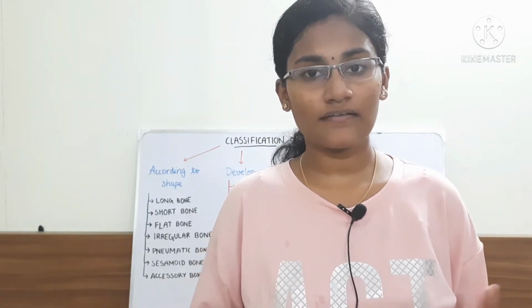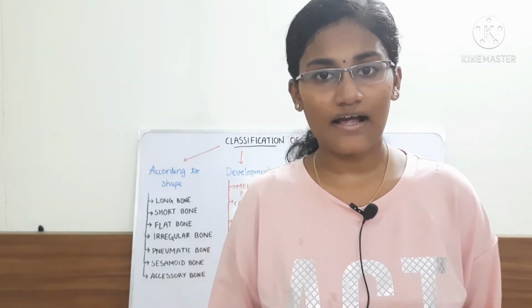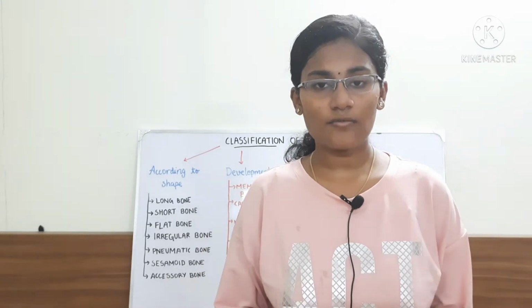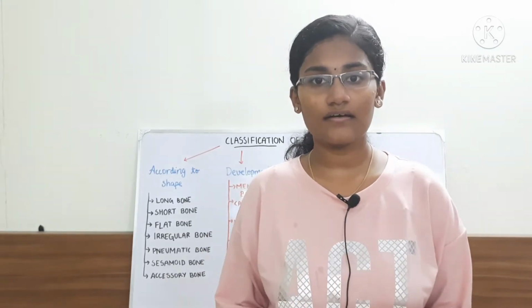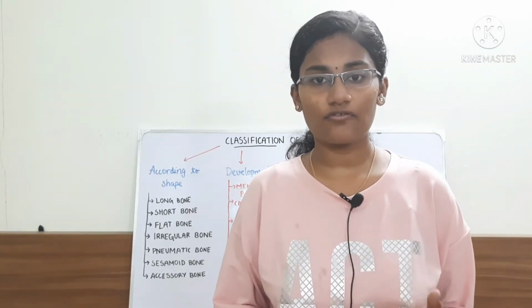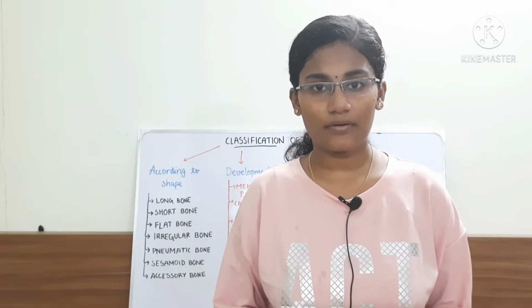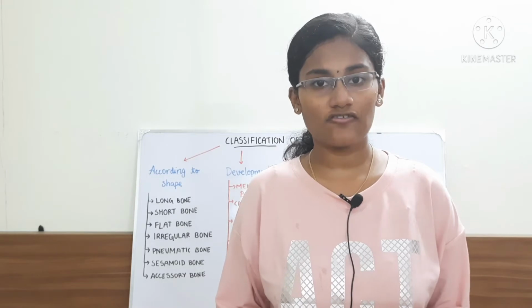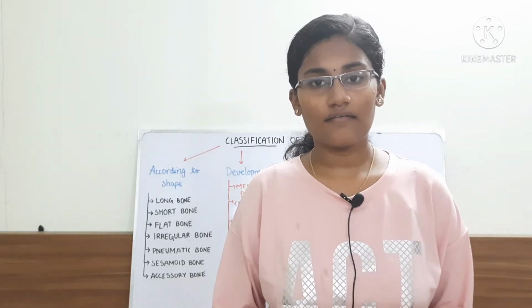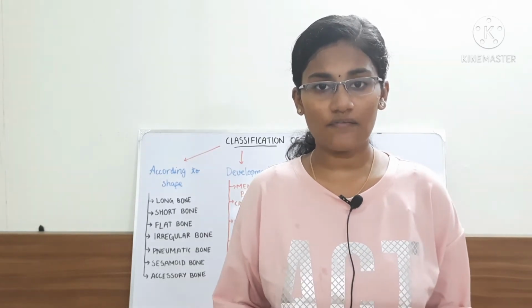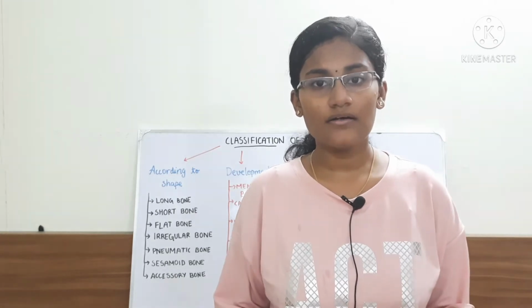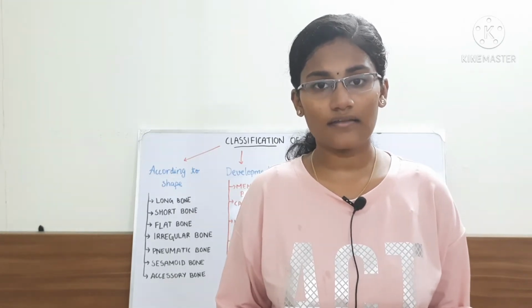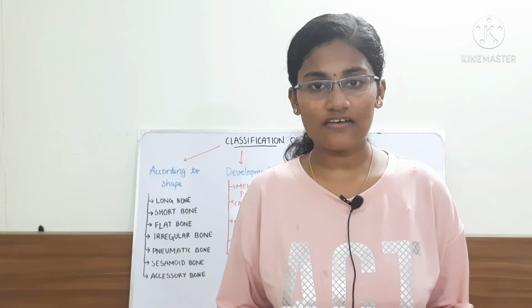Bone is made up of 1/3 of connective tissue and 2/3 of calcium salts, and the calcium salts can be organic or inorganic. Inorganic calcium salts are usually from calcium hydroxyapatite. So the formula for that is Ca10(PO4)6(OH)2. And when the bone is put in the acid, then it becomes flexible and it can be tied into a knot. But when the bone is burnt, the organic substance comes out as ash.